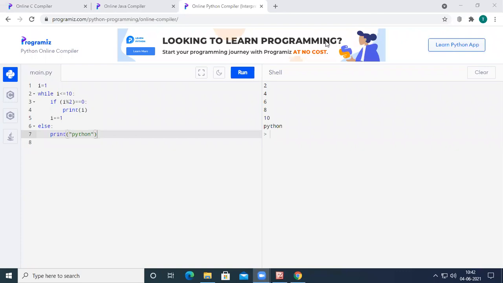Okay, in the next session and tomorrow, we are going to see some more examples on while, and then we will start the for loop: how the for loop is declared in C, how it is declared in C++ and Java, and how the for loop will be in Python. On the for loop also, we are going to look at 2 or 3 examples. After that, we can start the statements called break, continue, and pass in Python.